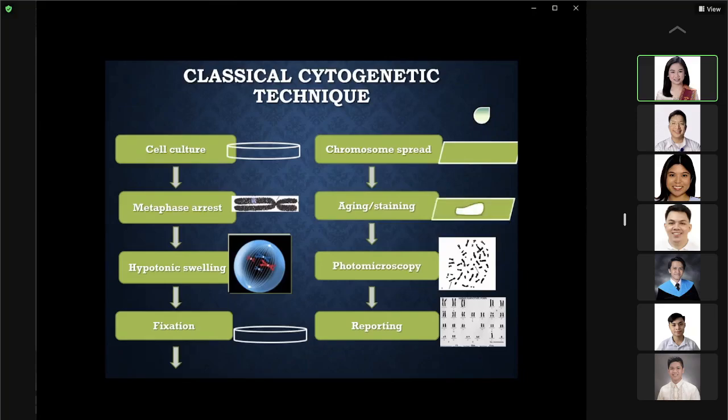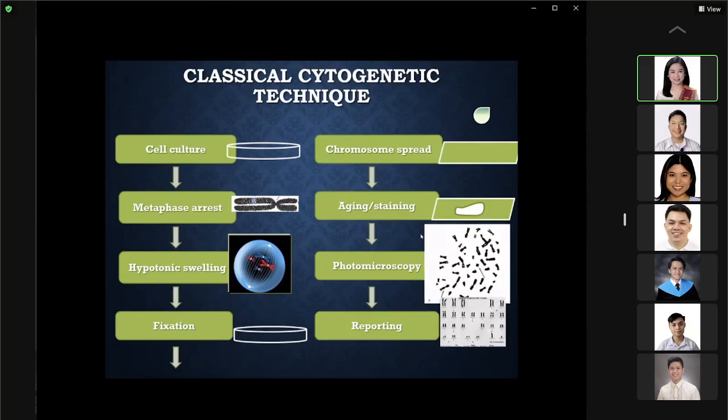And then next, we can either age your chromosomes by storing them at 30 to 60 degrees for about 30 to 60 minutes, or at 65 degrees centigrade for 30 to 60 minutes, and then do your gene staining.